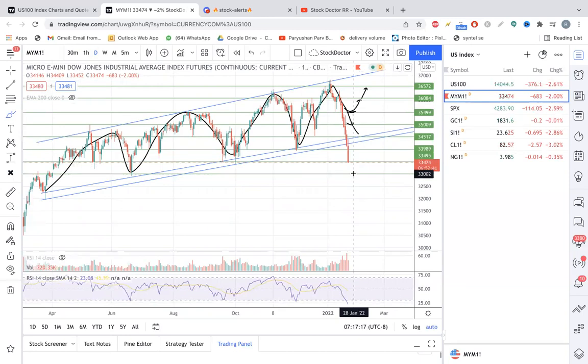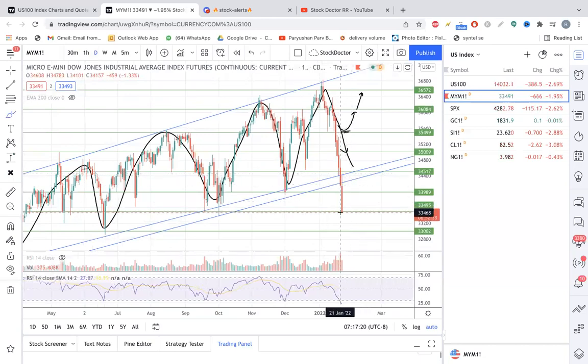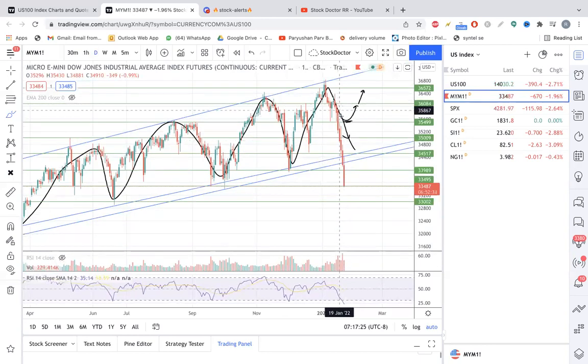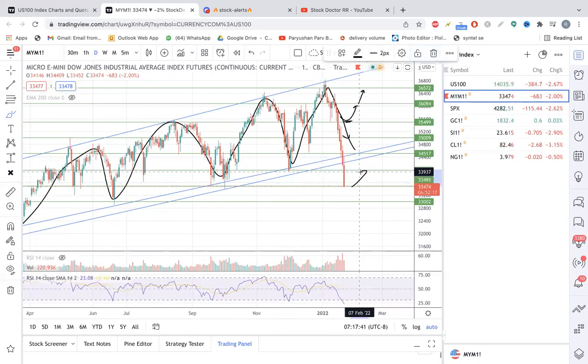But I am assuming that at some point of time there should be some relief, because you can see a continuous sell off from the last 6 sessions here. If it gives a pullback from 33,500, it might go back toward 34,000, and from 34,000 it can go back toward 34,500. So we really need to watch if it stays above 33,500 today.